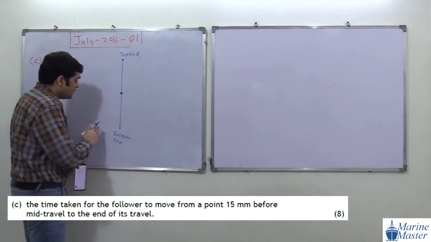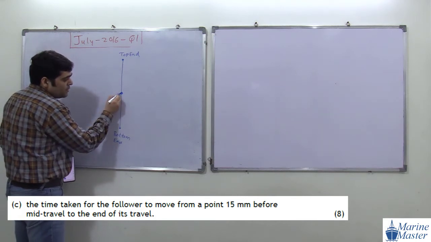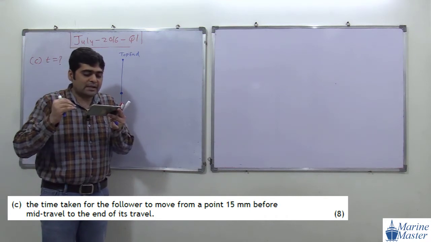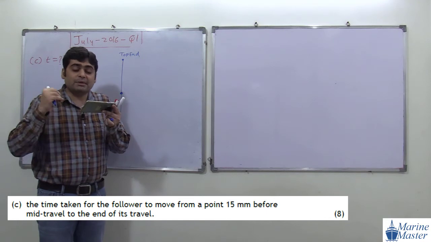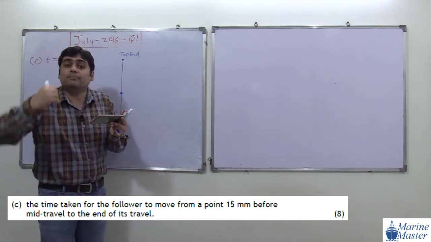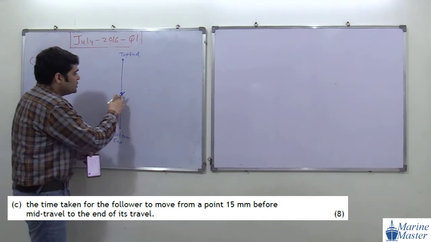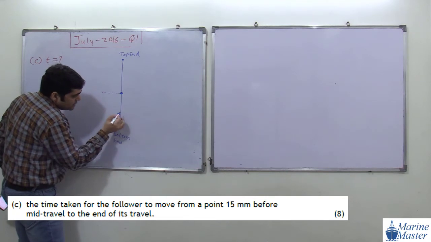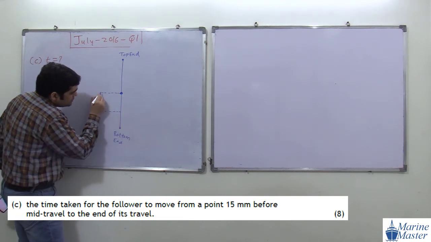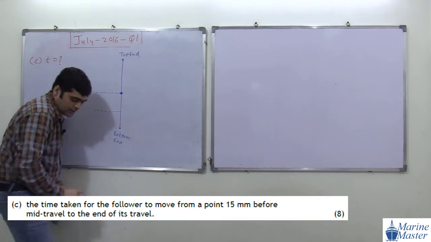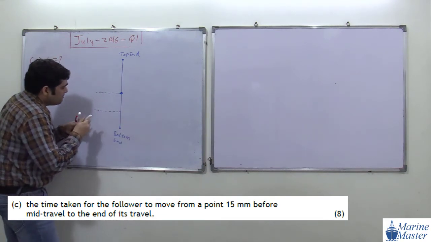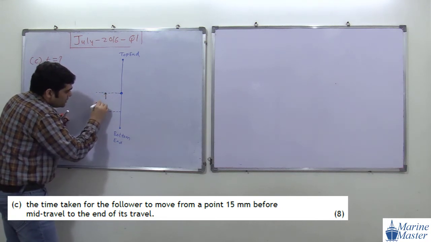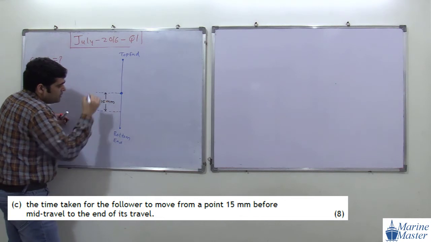So here, 15 mm before the mid travel. This position is our mid travel. For what time do we have to calculate? The time taken for the follower to move from 15 mm before the mid travel. Before the mid travel means, this location is mid travel, so 15 mm before. Try to see the point here. This distance will be 15 mm before the mid travel.